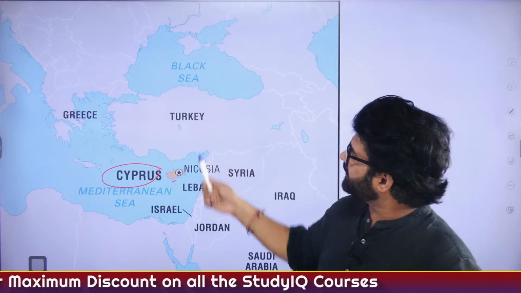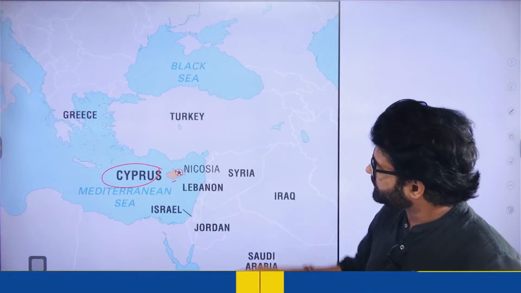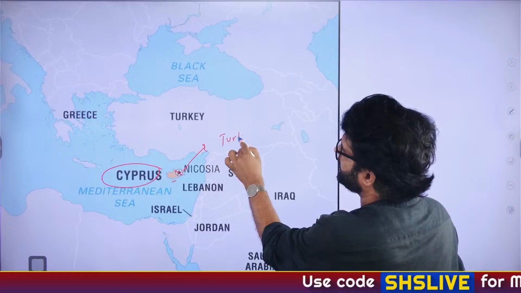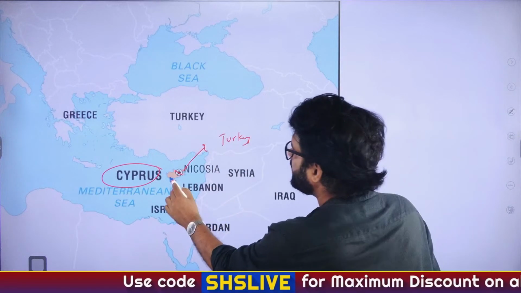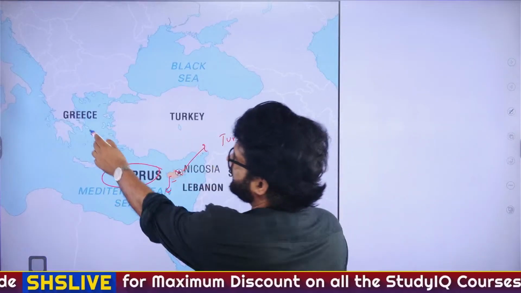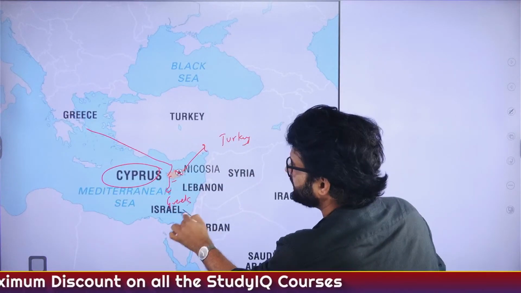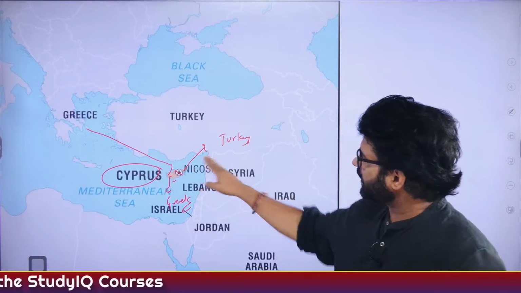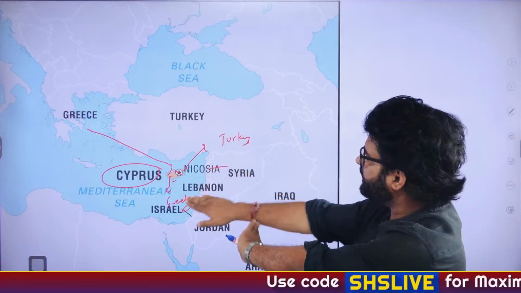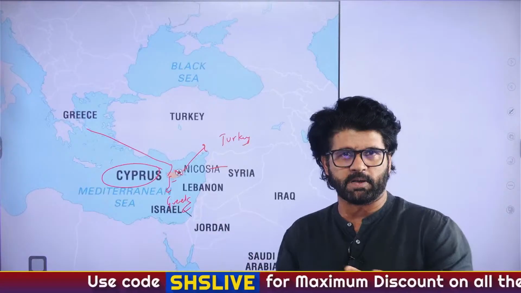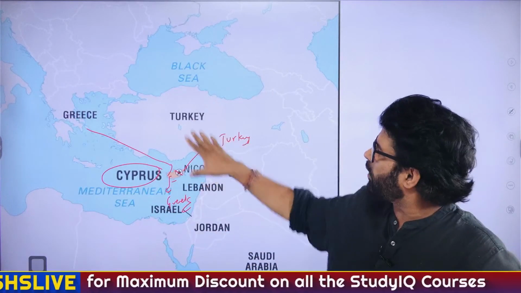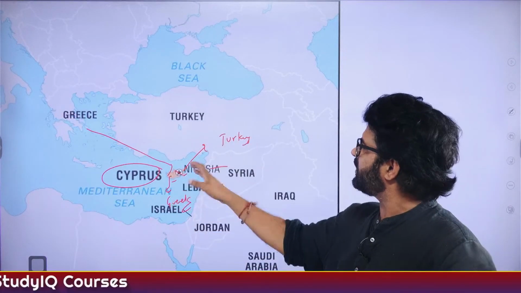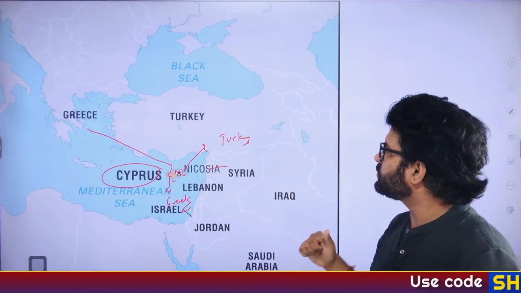Now Cyprus and Turkey fight over certain issues. Cyprus is divided into two parts, North Cyprus and South Cyprus. In the North Cyprus region, Turkish-dominated people are there and Turkish influence is very large. In the South Cyprus region, Greek influence is very high. North Cyprus is dominated by Turkish people and South Cyprus by Greek people. And now what has happened is we support South Cyprus, or the Greek people, in a way going against the Turkish influence in North Cyprus. Now Turkey does not like it that much.